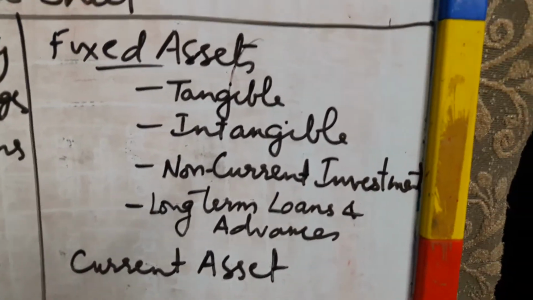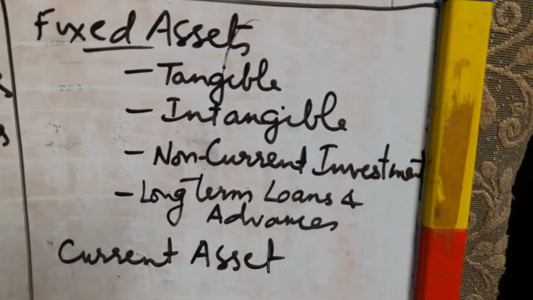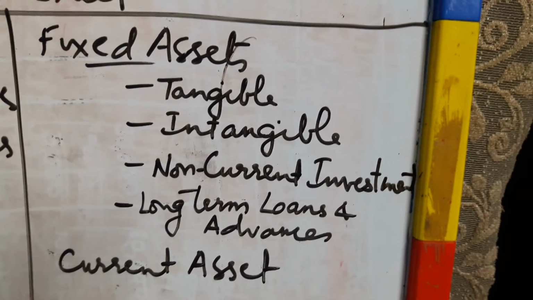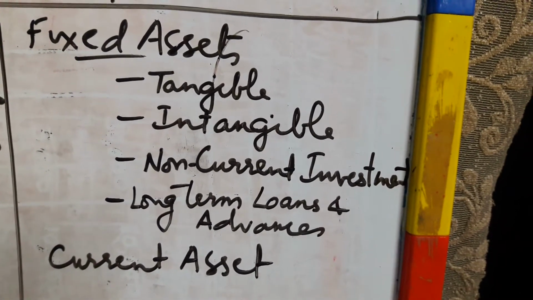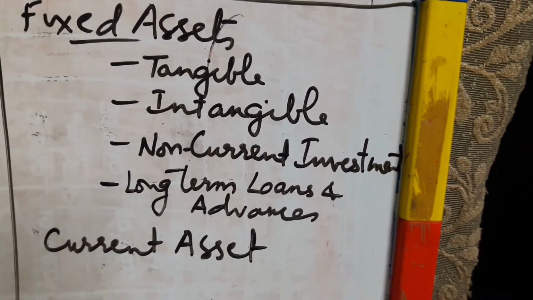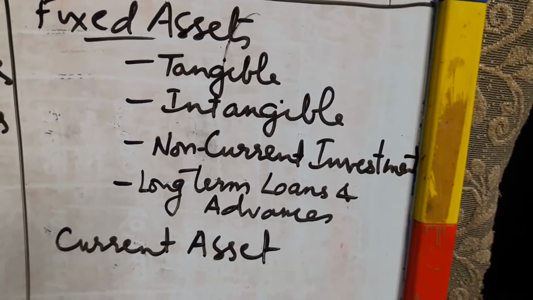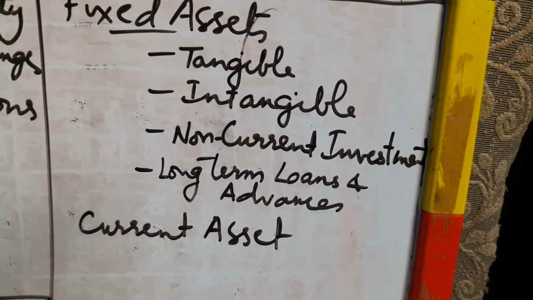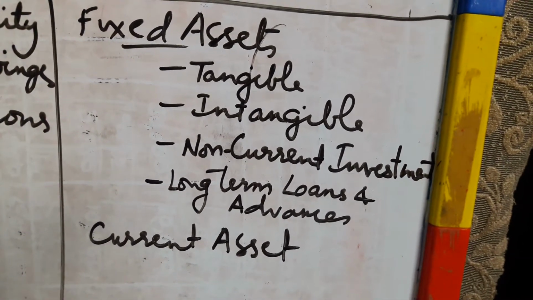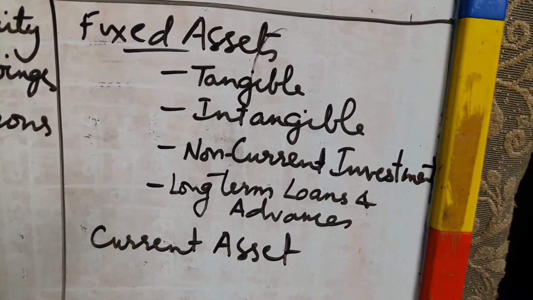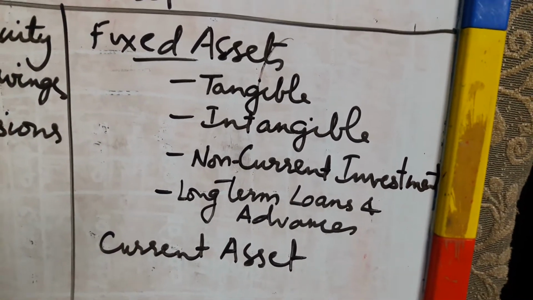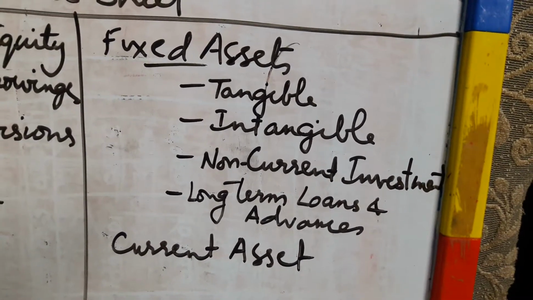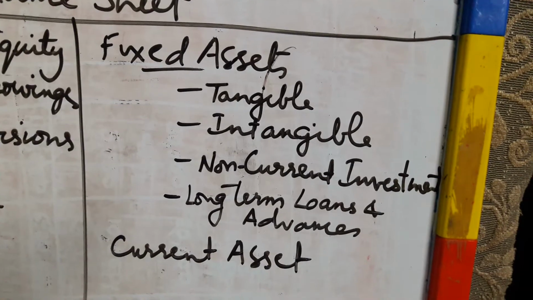All of you know there are only two kinds of asset, fixed asset and current asset. Now what all will be included in fixed asset? Tangible assets like plant and machinery, land and building, furniture and fittings. Intangible assets like goodwill, patents, copyright. Non-current investment, if the company has invested for a long term, it is called non-current investment. And the last one is long-term loans and advances. If the company has forwarded some amount of loan or advance to someone for a long term, all that will be included in fixed asset.